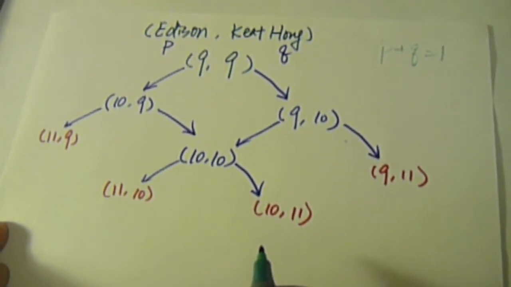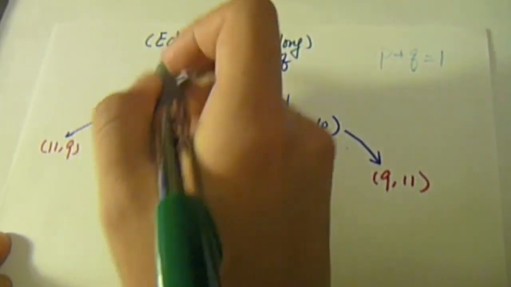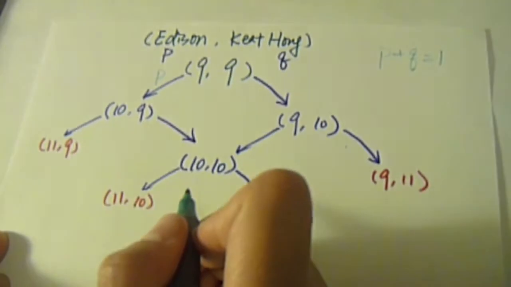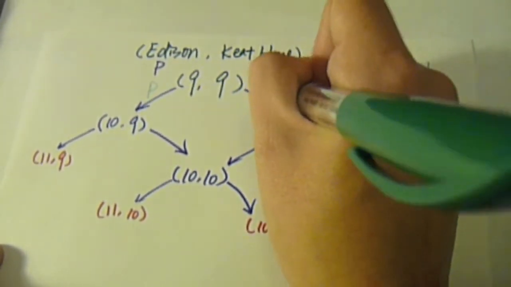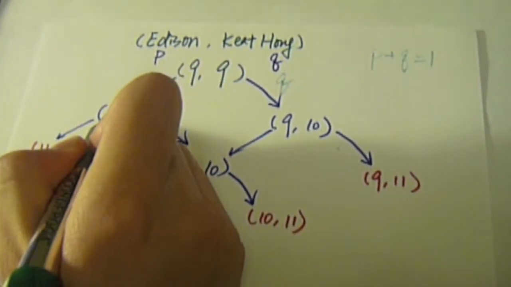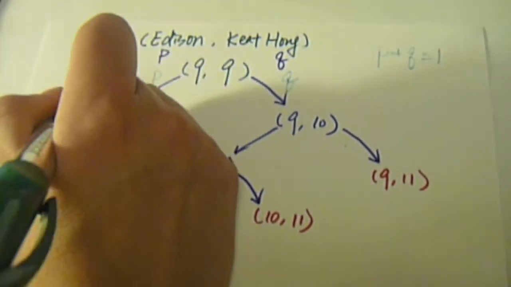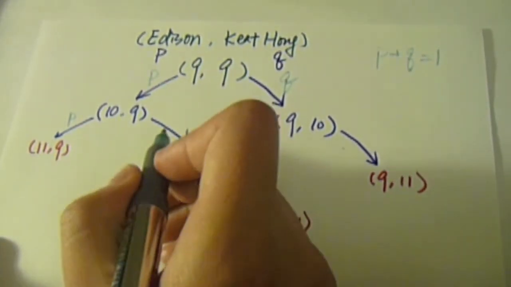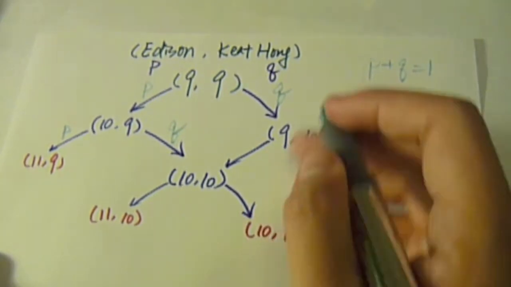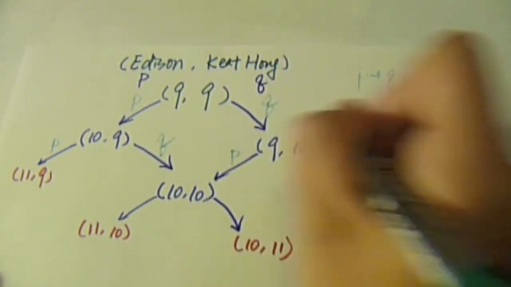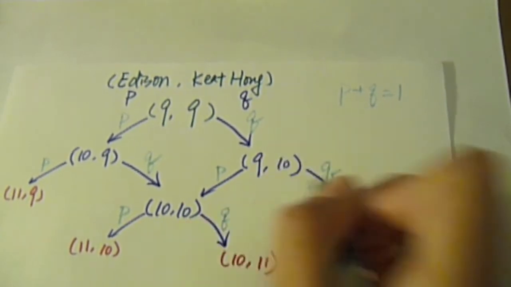Hence, the probability of getting from 9 all to 10 9 is P, and to 9 10 is Q. From 10 9, the chance of getting to 11 9 is P as well, and to 10 all is Q. Similar for the rest of the digraph. Q, and this P, this Q.